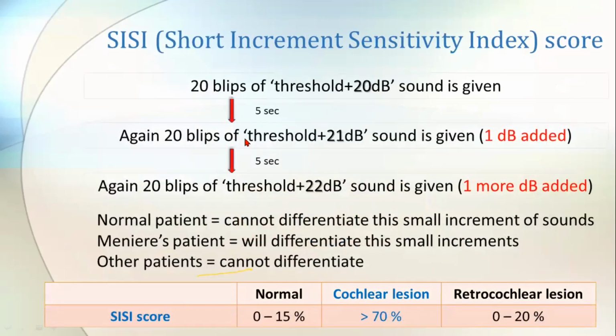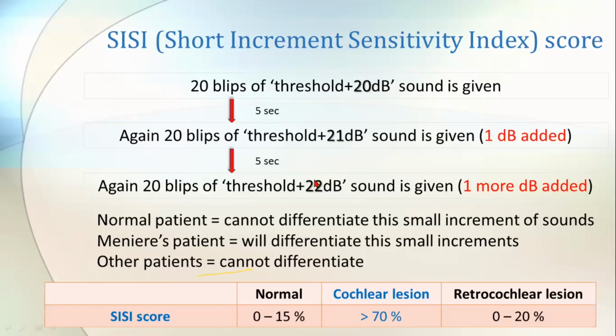Coming to the SISI test, that is short increment sensitivity index, the name itself says short increments. I increase the sound every 5 seconds by only 1 decibel intensity to the patient. The normal person, like you and me, will not be able to differentiate this small increase in the intensity. 1 decibel, a very small increase in the intensity.